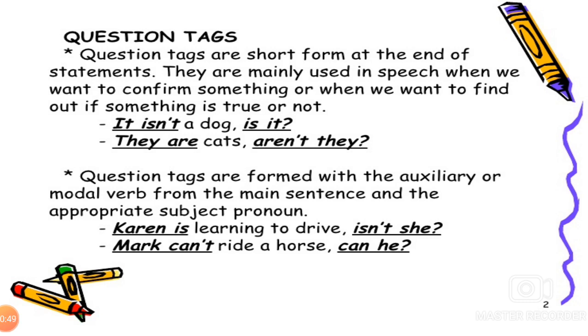See, a positive statement is followed by a negative question tag. A negative statement is followed by a positive question tag. For example, it isn't a dog, is it? That is a positive question tag. They are cats, aren't they?